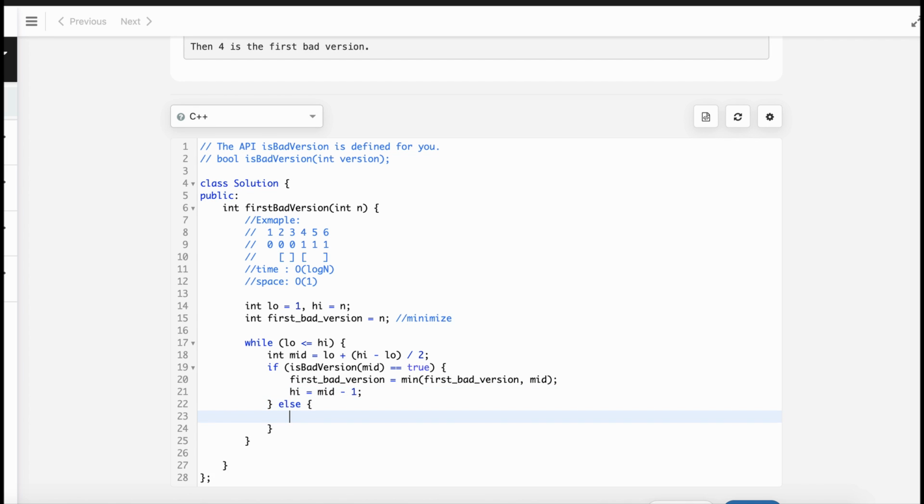Otherwise, we will go to the right side. In order to go to the right side, we have to change the low value. Finally, we will return our answer, first bad version.